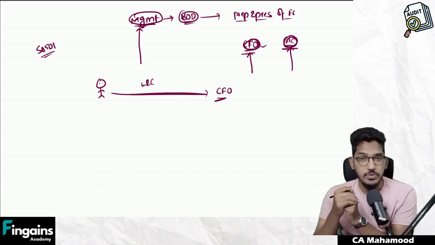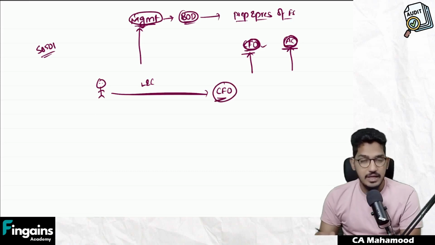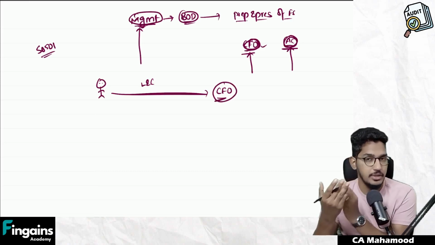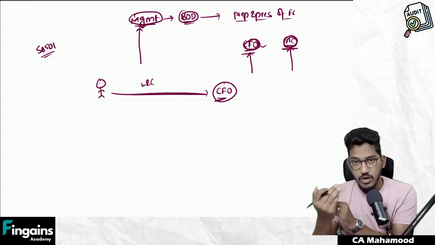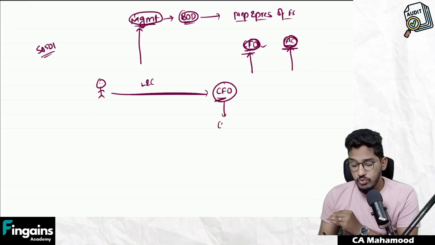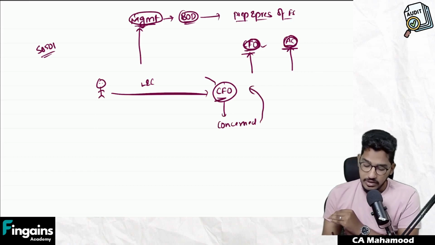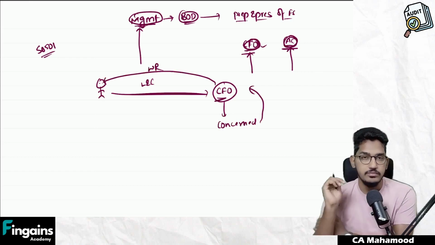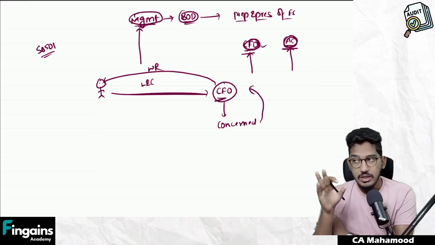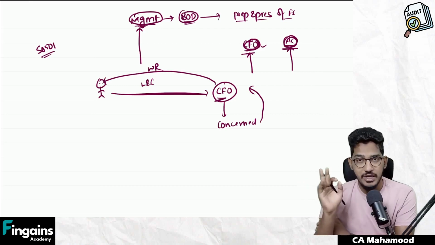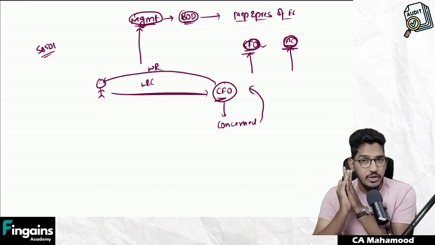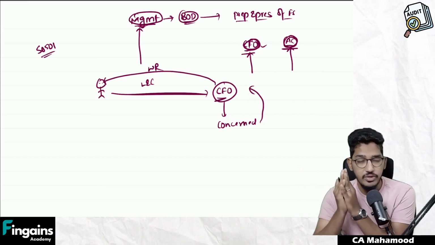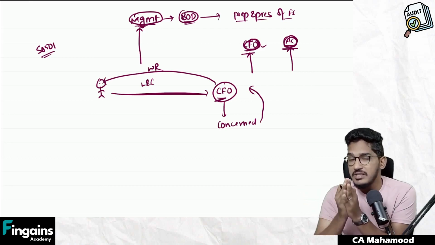What the standard says, the responsibility it puts on the management, is that if the auditor is asking some information, some written representation from the management, and if the management doesn't have the required information, what the management should do is go to concerned persons in the organization, get the required information, then provide written representation to the auditor. The management can't simply escape saying we don't possess requisite knowledge, that's why we will not give you written representation. The management simply can't escape saying this.